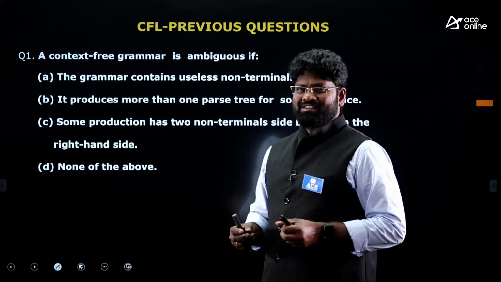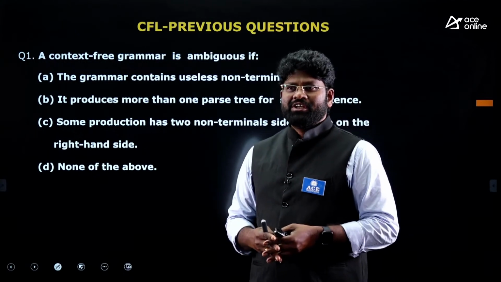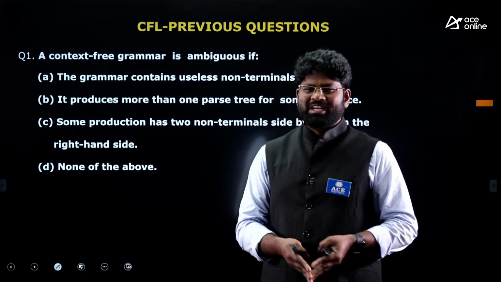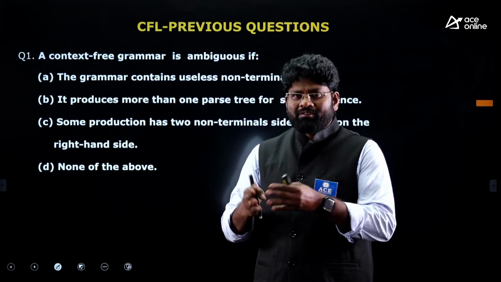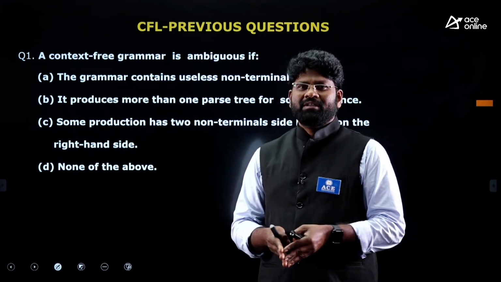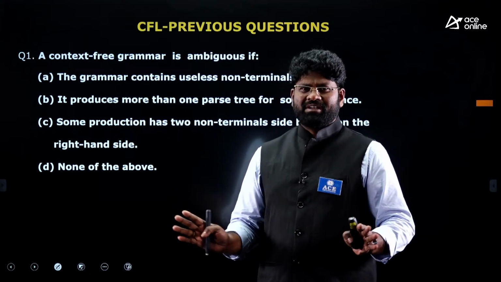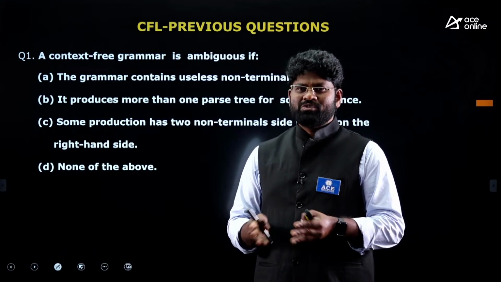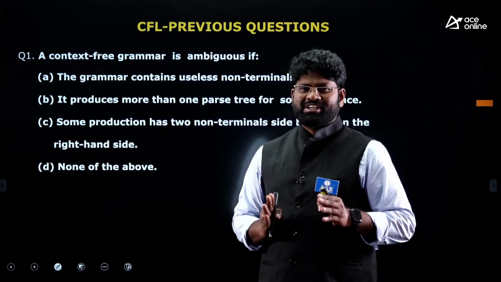The first thing is what do you call ambiguous grammar? The grammar may contain useless symbols or useful symbols, it doesn't matter. If you produce more than one parse tree for any of the sentences produced by the grammar, then I could consider this to be an ambiguous grammar. That is the only statement. Never bother about whether you have useless symbols or useless productions. It doesn't matter for us as far as this definition is concerned.